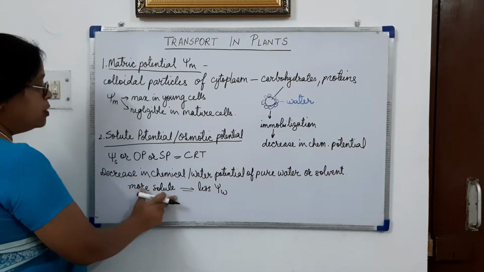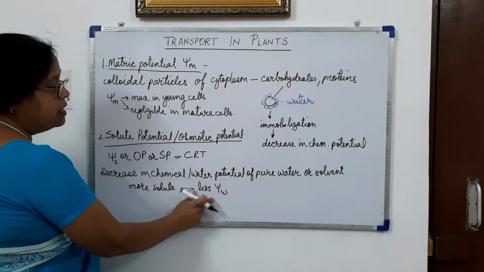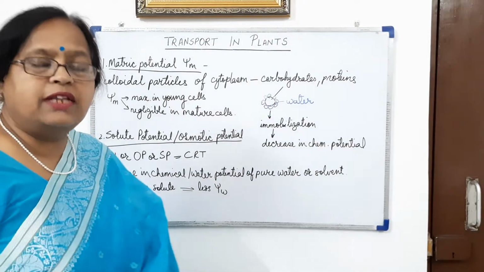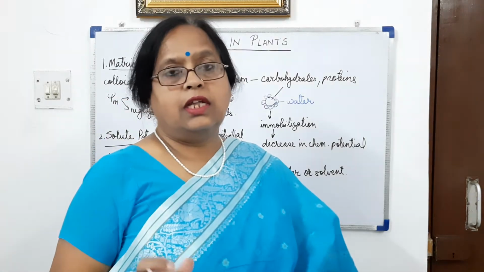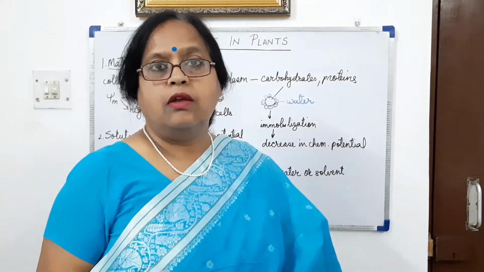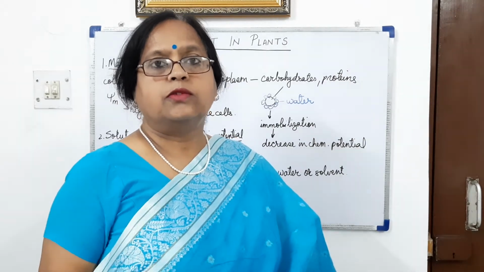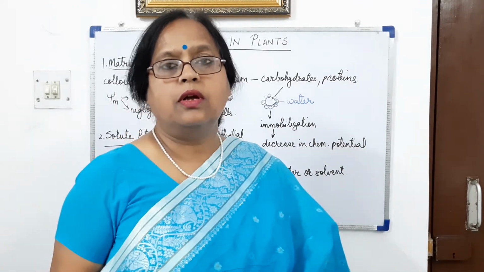So when there is more solute, there will be less water potential. So solute potential decreases the water potential. More solute potential, less water potential. So they are just opposite to one another.